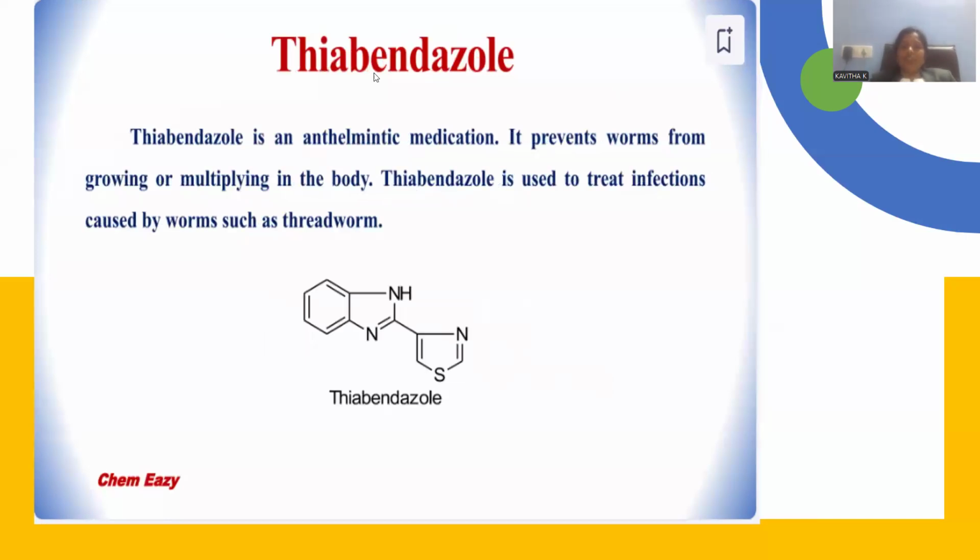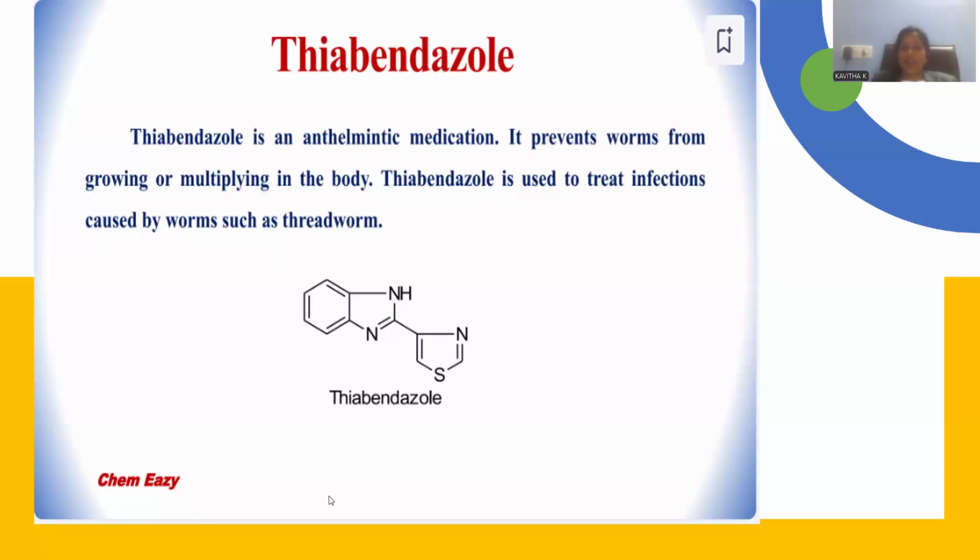Let me introduce another thiazole-related drug called thiabendazole. Everybody is aware of albendazole. Albendazole is a tablet which is given in the rainy season to children, especially those at school level, in order to avoid pathogens, worms, in the gastrointestinal tract. That is the normal strategy applied to school students. Everybody is given it by the government for free, right? Albendazole tablets are given to avoid worms in the stomach, right?